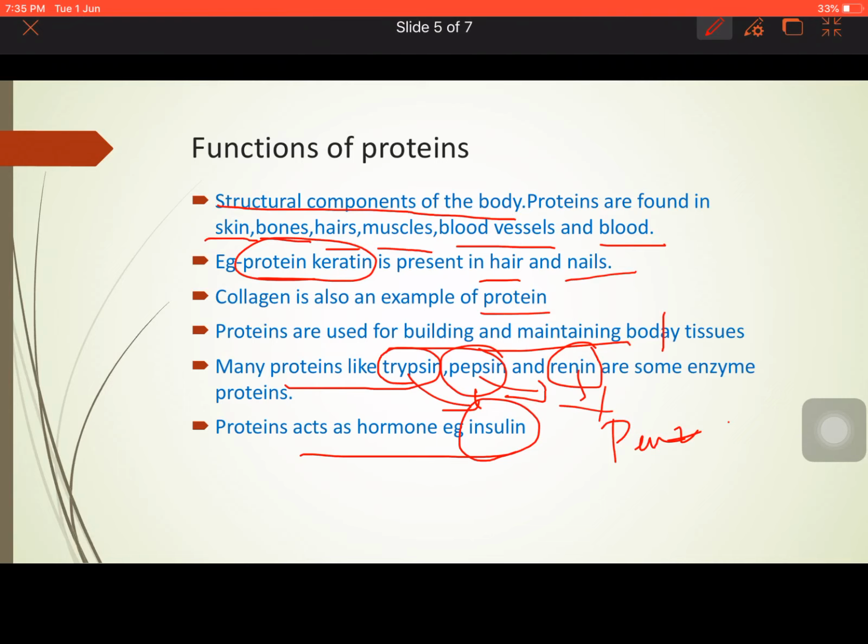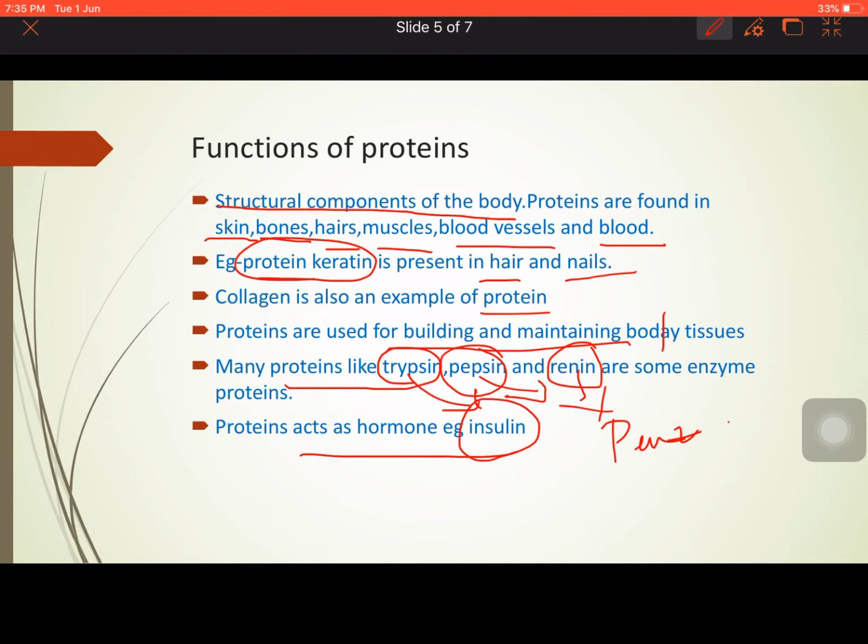Now, protein acts as a hormone. I have told you that insulin is a protein hormone and it is secreted from the pancreatic cells, the islets of Langerhans cells of the pancreas in our body, and it maintains the glucose level in our body. So, it is a very important protein hormone.